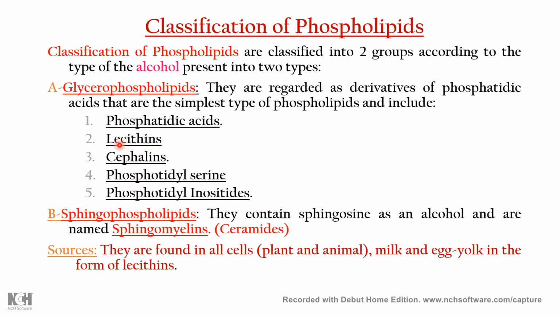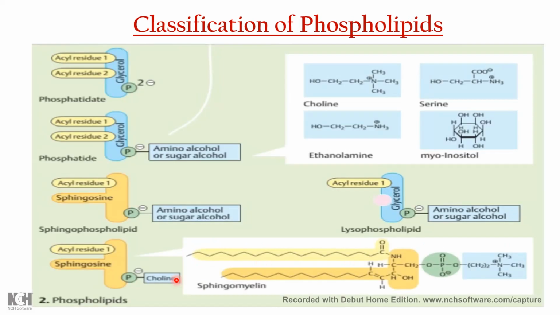If choline is attached, it is called lecithin. If ethanolamine is attached, it is called cephalin. If serine is attached, it is called phosphatidylserine. And sphingophospholipid, as I told you, contains sphingosine as an alcohol, and that's why they are also called sphingomyelin. They are found in all cells, milk, and egg yolk in the form of lecithin.